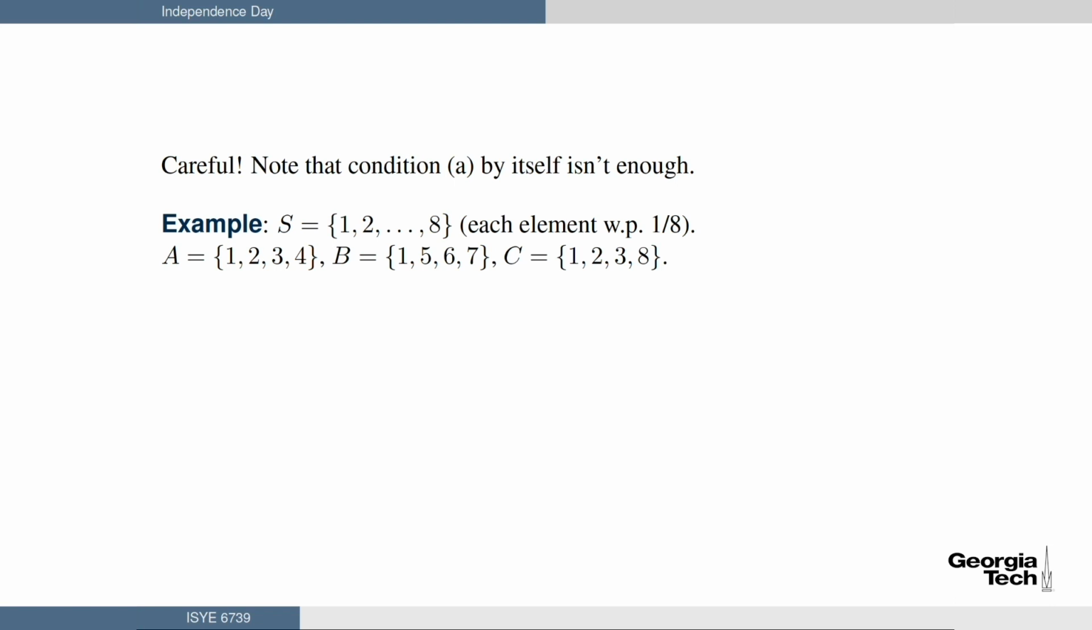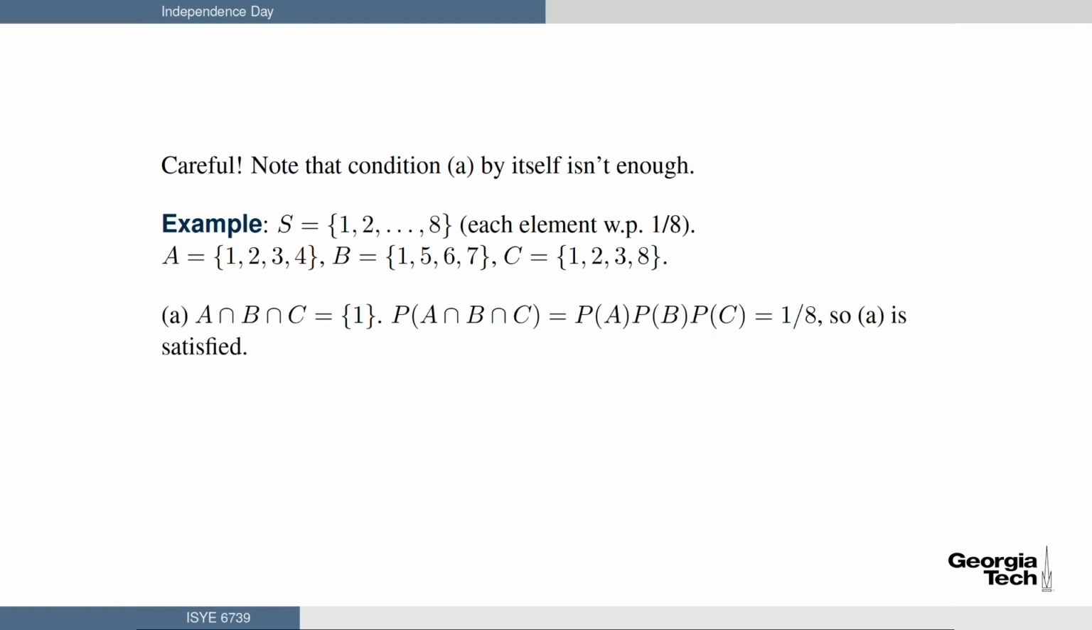Let's define the events A equals {1, 2, 3, 4}, B equals {1, 5, 6, 7}, and C equals {1, 2, 3, 8}. So just real quickly, the intersection of A, B, and C is the element 1. Therefore, the probability of A intersect B intersect C is 1/8. Meanwhile, the probability of A is a half, the probability of B is a half, the probability of C is a half, because they all have 4 elements. You multiply those together, you get 1/8. So that first condition A is satisfied. Yay, fantastic. But B is not satisfied.